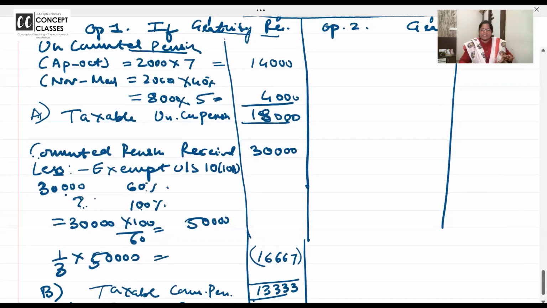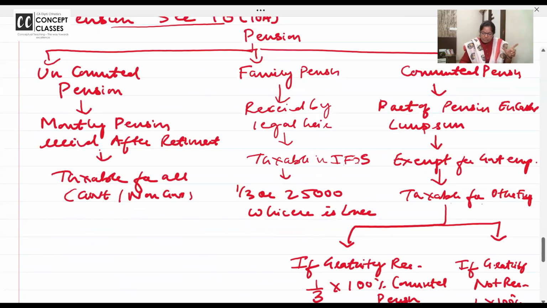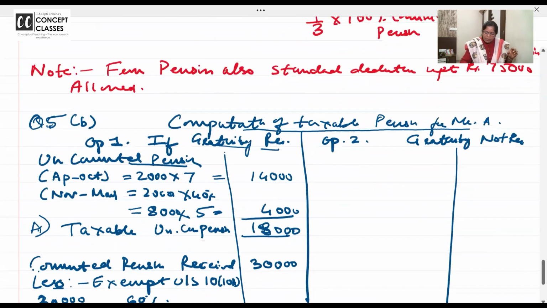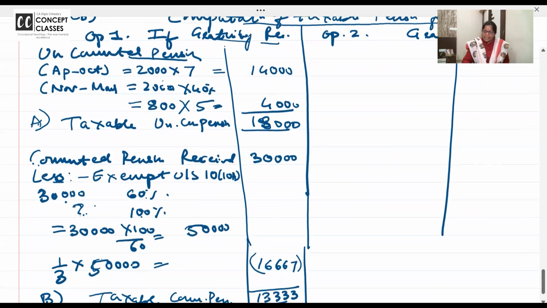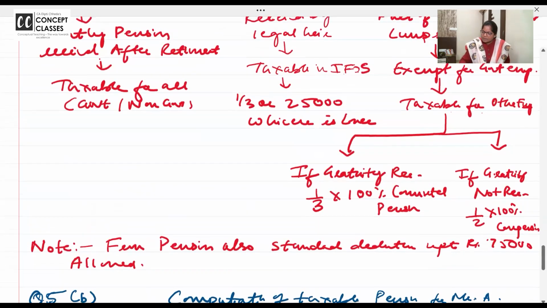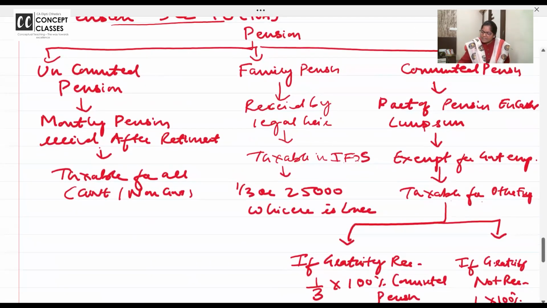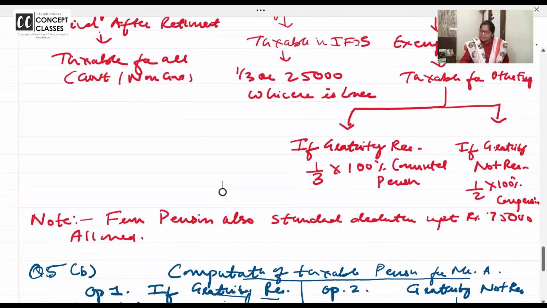First, once again you understand. Uncommuted is the monthly pension. Look at the flow chart. Taxable for all. 2,000 for 7 months. Then 60% bye-bye, 40% still taxable. This is not 8,000, this is 800. Total 18,000. Now, how much pension do you receive? 30,000. So commuted pension is exempt for government employees and it is taxable for others.